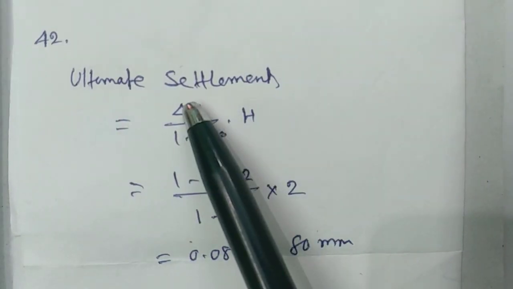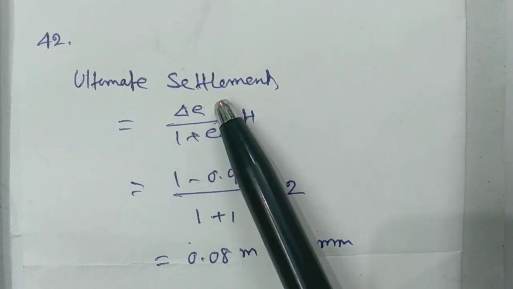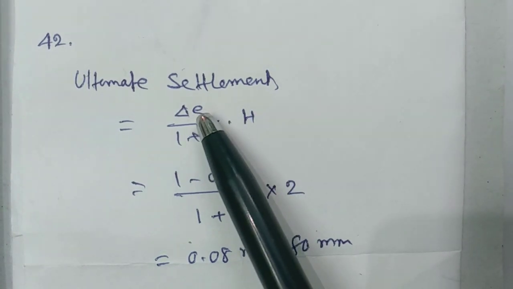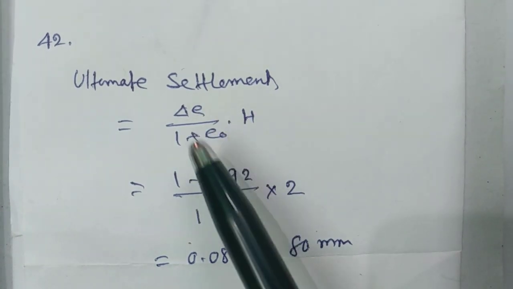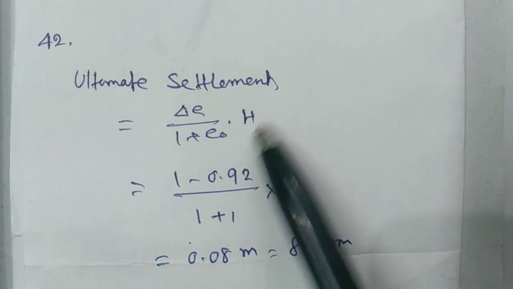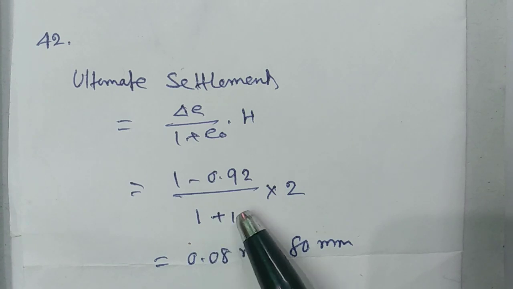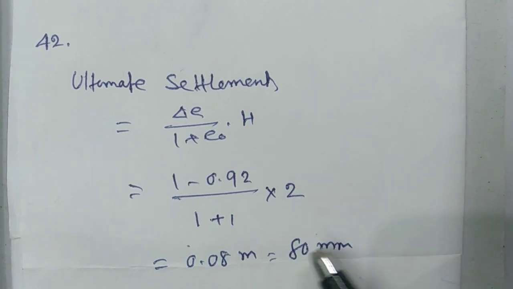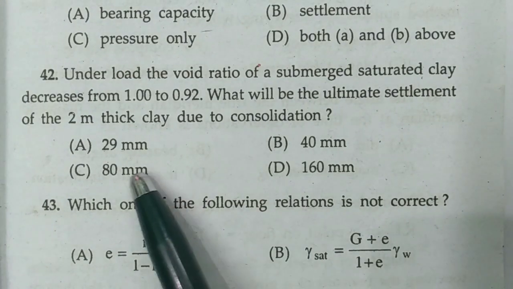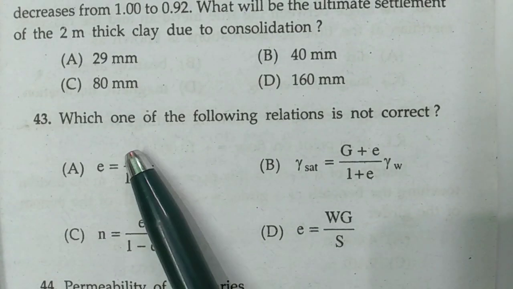You know that ultimate settlement due to consolidation equals delta e by 1 plus e0, into H, where delta e is the void ratio change, e0 is the initial void ratio and H is the thickness of clay. So (1 minus 0.92) by (1 plus 1) into 2 equals 80 millimeter. So option C is correct.